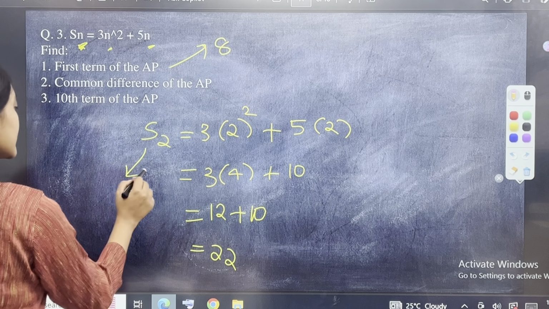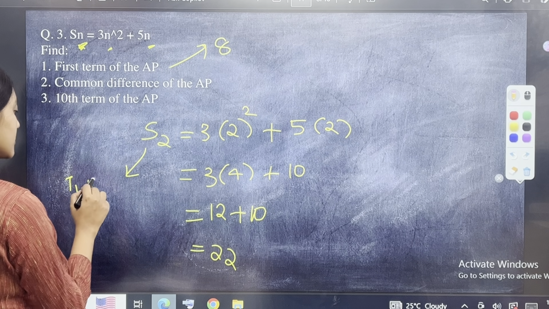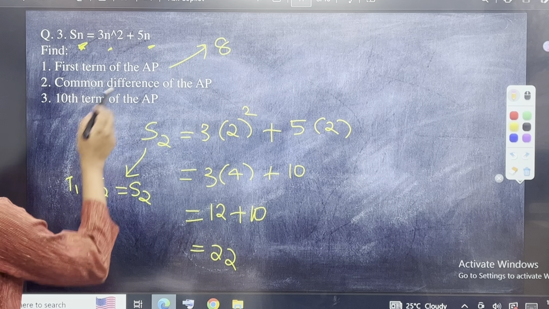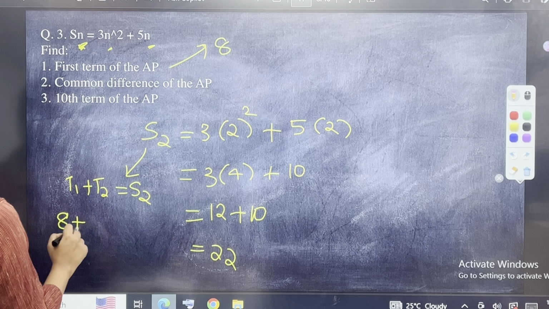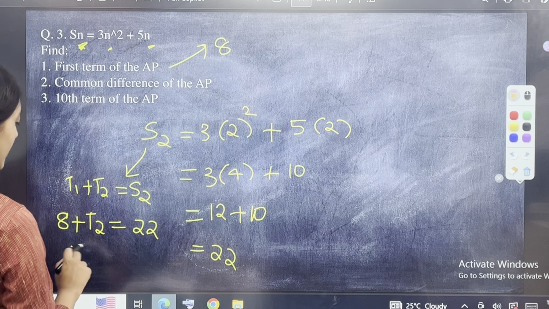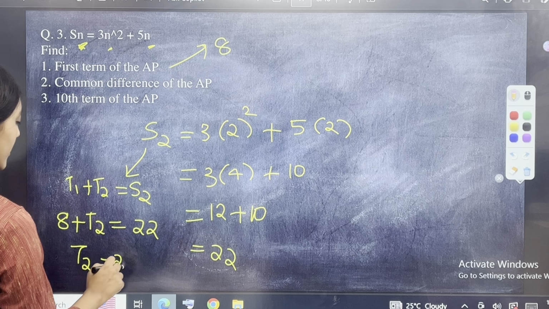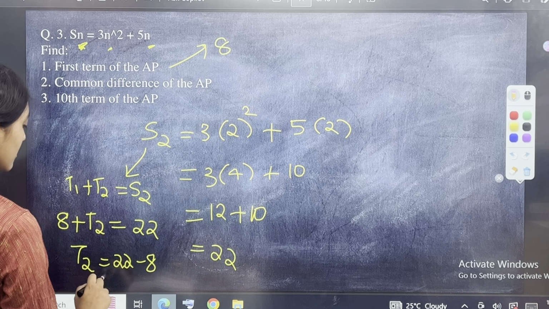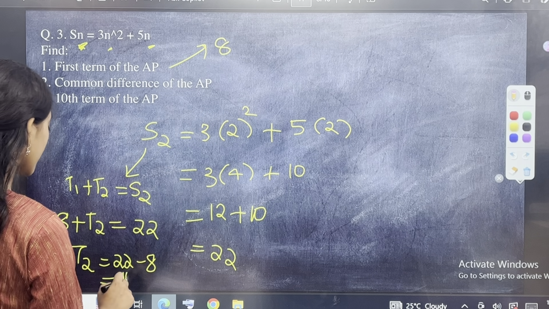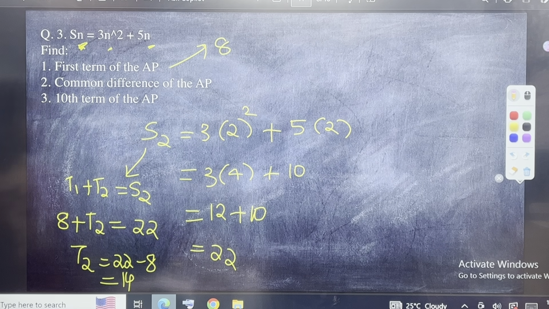So S2 is basically T1 plus T2, right? T1 हमें पता है कि 8 है, T2 we do not know, S2 is 22. So can I say T2 will be equal to 22 minus 8, which is equal to 14? Can I say that?